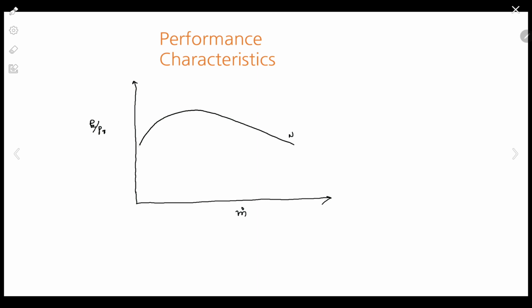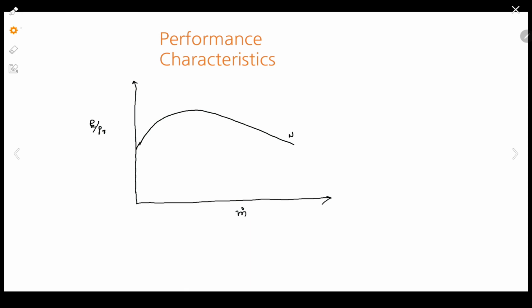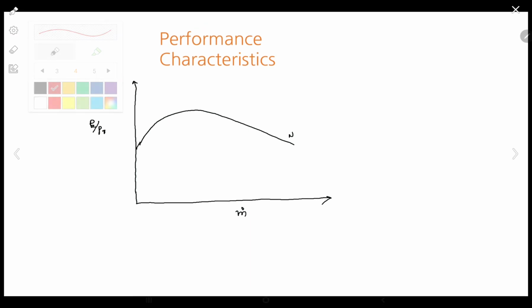Followed? It is operating at this particular condition. So over here we have one fixed value of mass flow rate and one value of pressure ratio. Correct? So right now our compressor is working smoothly and everything is happening properly.